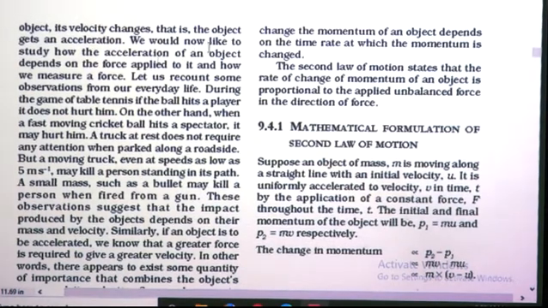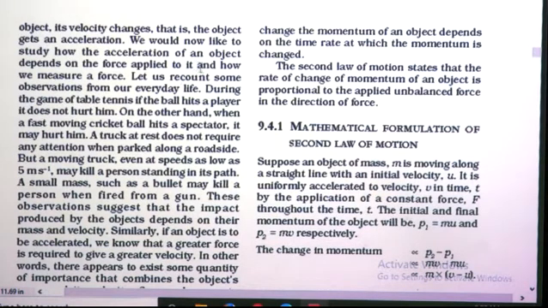We would now like to study how the acceleration of an object depends on the force applied to it. Students, in the last chapter, that is chapter number 8, motion, we have discussed about acceleration. So what is acceleration? It is nothing but rate of change of velocity, means final velocity minus initial velocity per unit time.